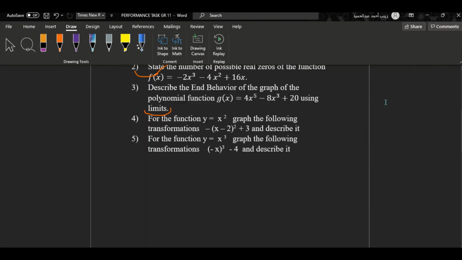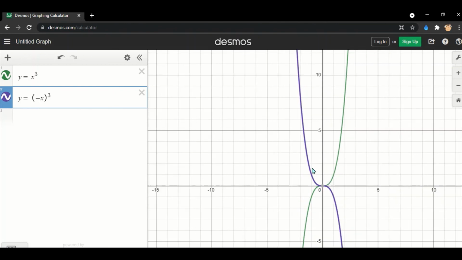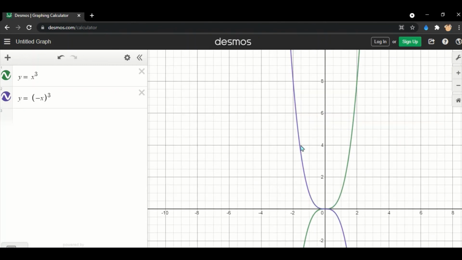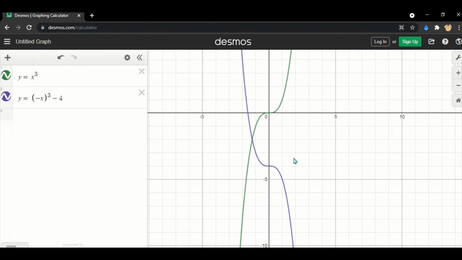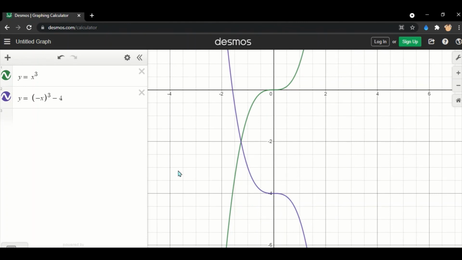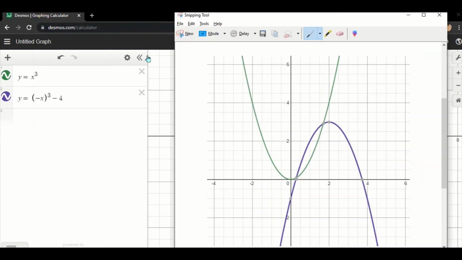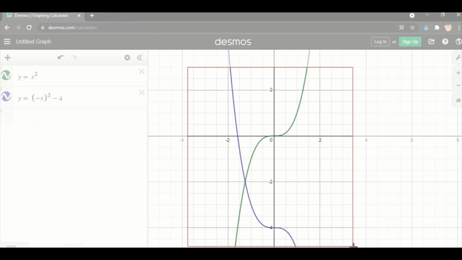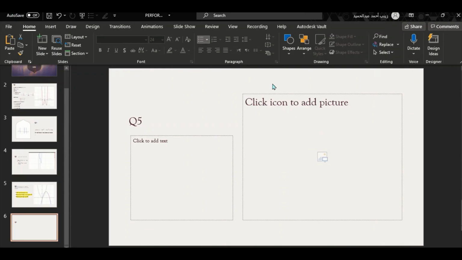So if we remove the 4, we see the first transformation, a reflection through the y-axis, and we have a translation of 4 units down. I hope that's clear. Now let me take a screenshot of that to provide in my PowerPoint. It would be so helpful. So anyone looking at the PowerPoint can understand what I'm talking about and how I did it.